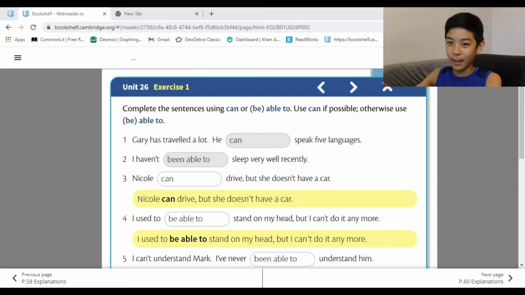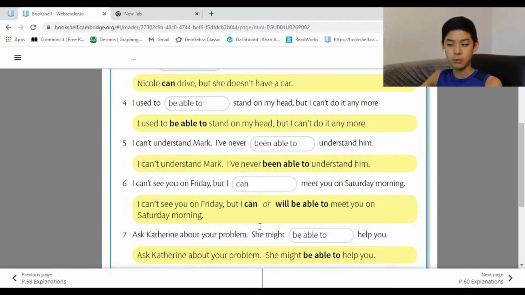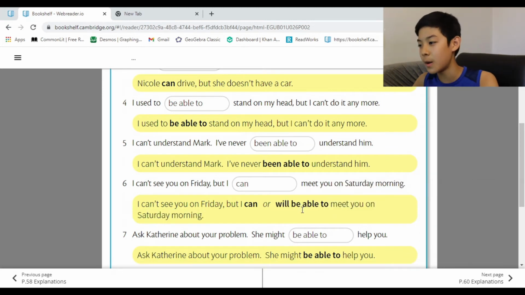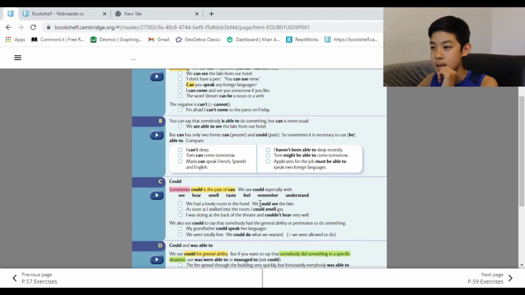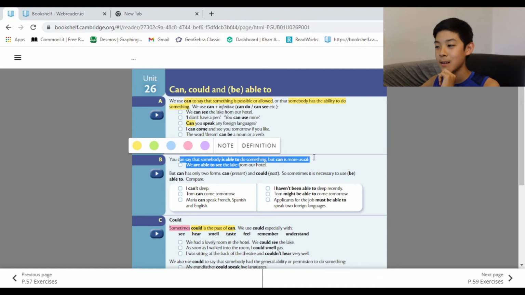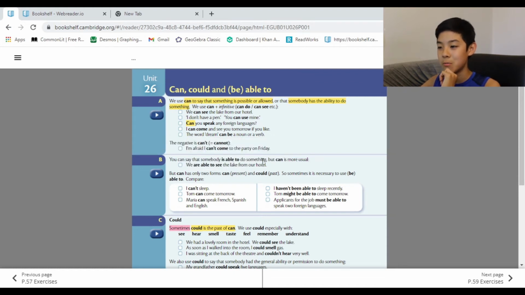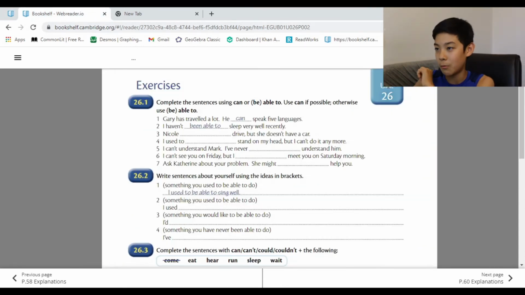Nobody tell anybody. Nicole can drive. Be able to. Being able to. Can or will be able to. This is very interesting. And be able to. Alright. It says it right here. You can say it, but this is more usual. You can do both. Most of them you can do both, so yeah.